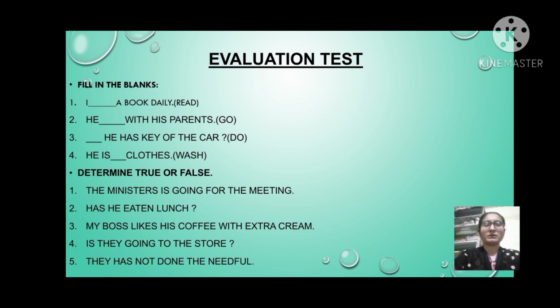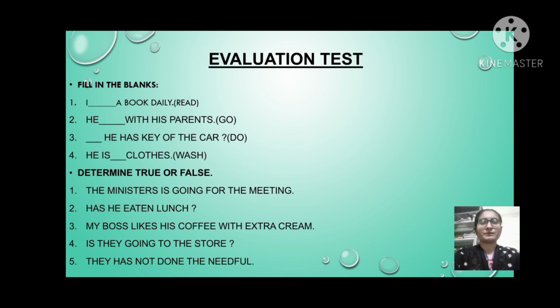Now I will take your evaluation test. First question is fill in the blanks. Here first blank is I blank a book daily, and in the bracket is read. So the answer is I read a book daily.